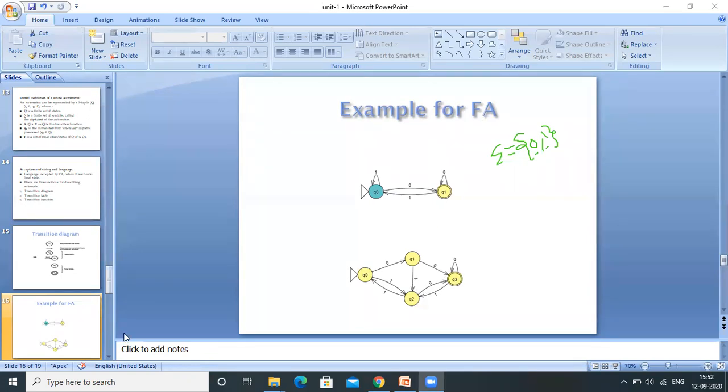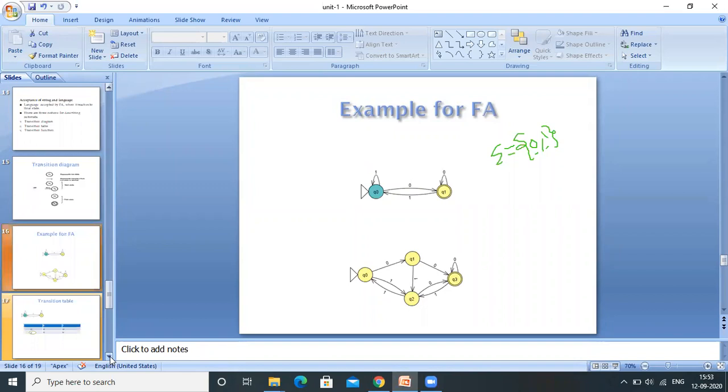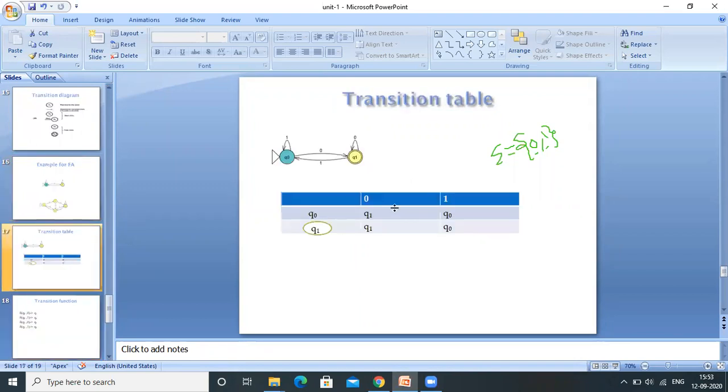Now let's see the example for the transition table. How are we going to represent a transition table? In the first column we will list the different states available in the given automata. Final states we will represent within a circle. Here Q1 is a final state, so we are representing it within a circle. On the first row, we will list the input symbols. Here for this automata the input symbols are 0, 1.